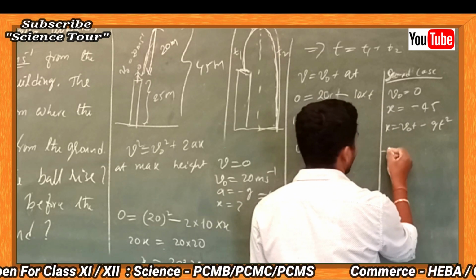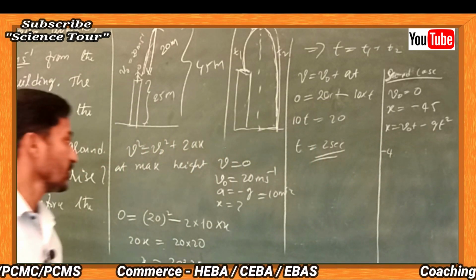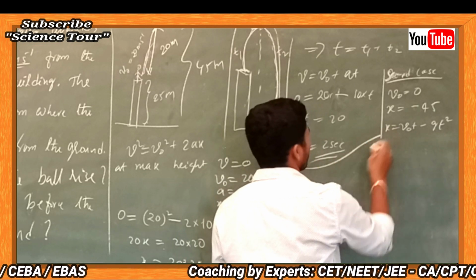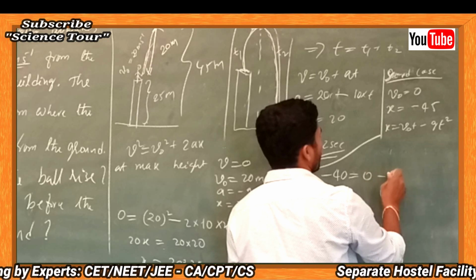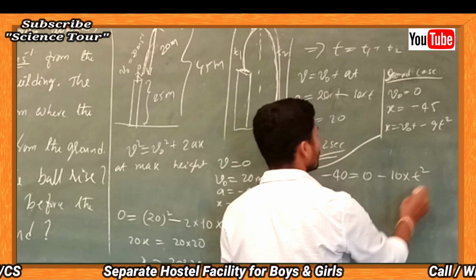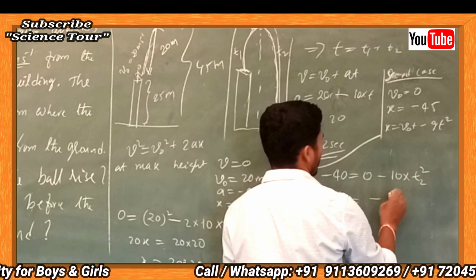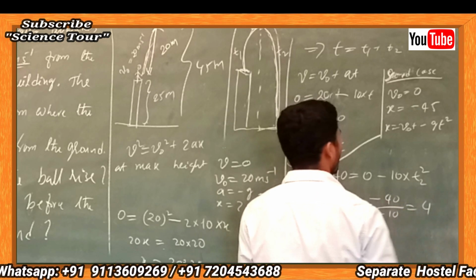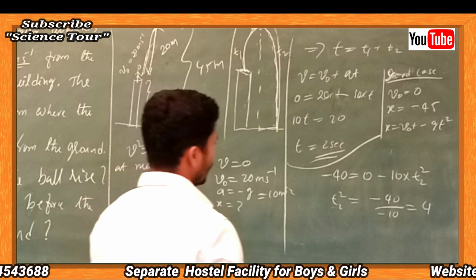So minus 40. I'll erase this and write it down. In this equation, that is minus 40, this is 0 minus 10 into t square. That is t2 square, right? So t2 square is equal to minus 40 divided by minus 10, which is equal to 4, isn't it?